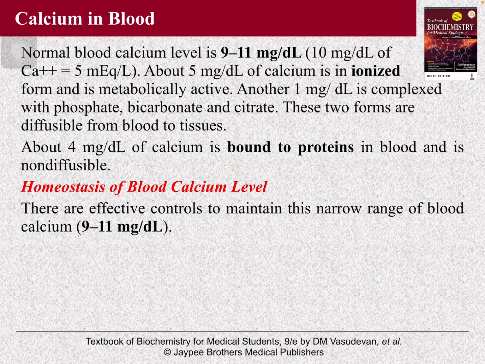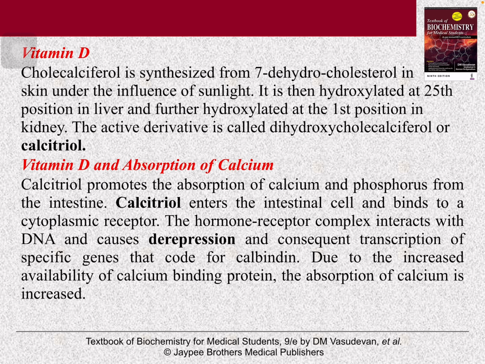Now the homeostasis of blood calcium level is maintained by vitamin D and parathyroid hormone. Now vitamin D. Cholecalciferol is synthesized from 7-dehydrocholesterol in skin under the influence of sunlight. It is then hydroxylated at 25 position in liver and hydroxylated further at first position in kidney. The active derivative is called dihydroxycholecalciferol or calcitriol.